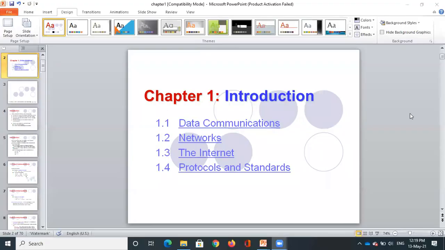In the first unit, we are going to study the introduction part. So basically, we know that we require a computer or any device whenever we want to share information or share resources. Data communication is all about sharing information or data from one person to another person. So the first thing we should understand is why this network is required, or why sharing of information is required.